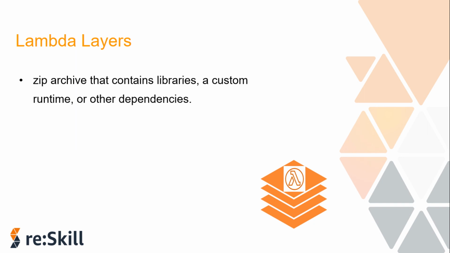So what exactly is a layer? It is a .zip archive that contains libraries, a custom runtime, or any other dependencies. With Lambda layers, functions can share the code. Developers use layers to upload the code one time and reuse it multiple times.